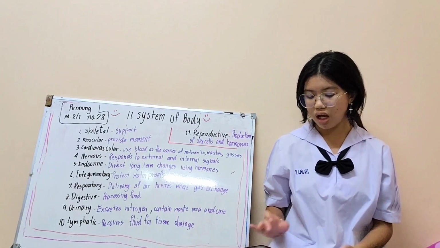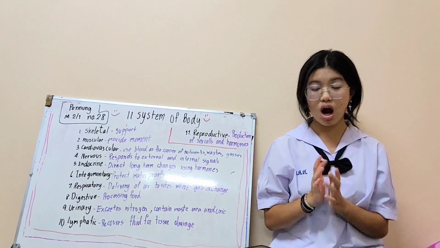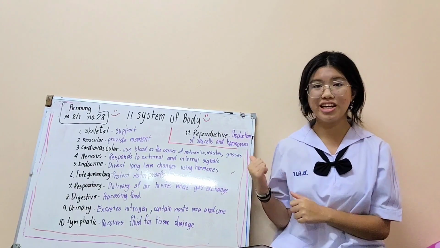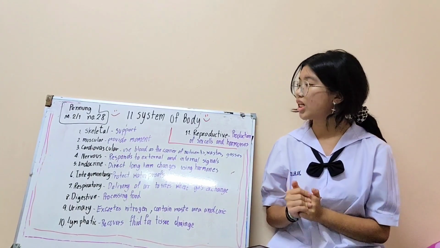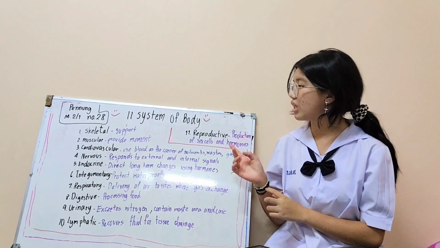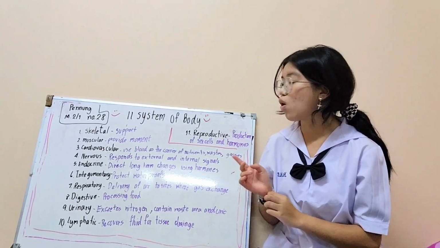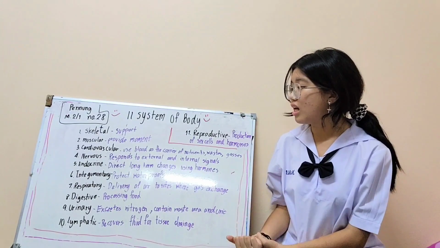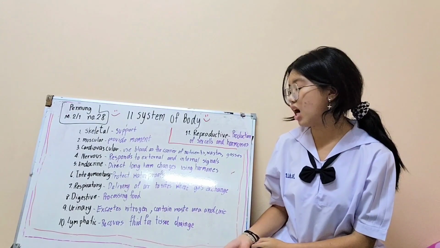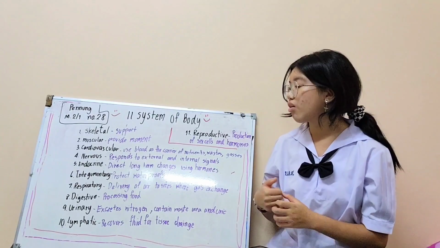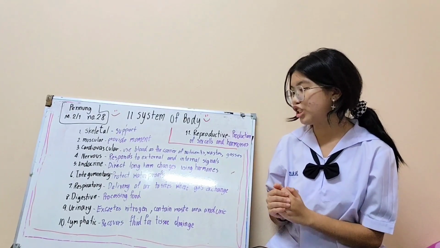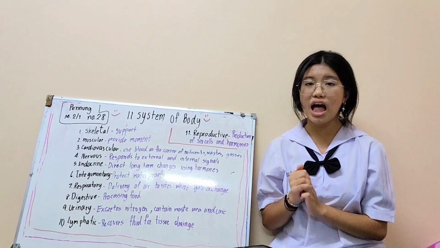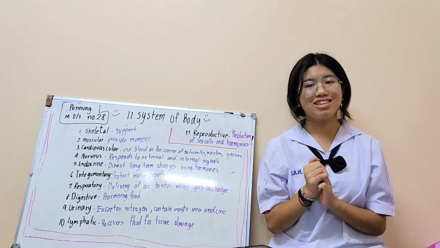Then now we go to our body. Our body has 11 systems. The first one is skeletal, second muscular, 3 cardiovascular, 4 nervous, 5 endocrine, 6 integumentary, 7 respiratory, 8 digestive, 9 urinary, 10 lymphatic, and 11 reproductive.